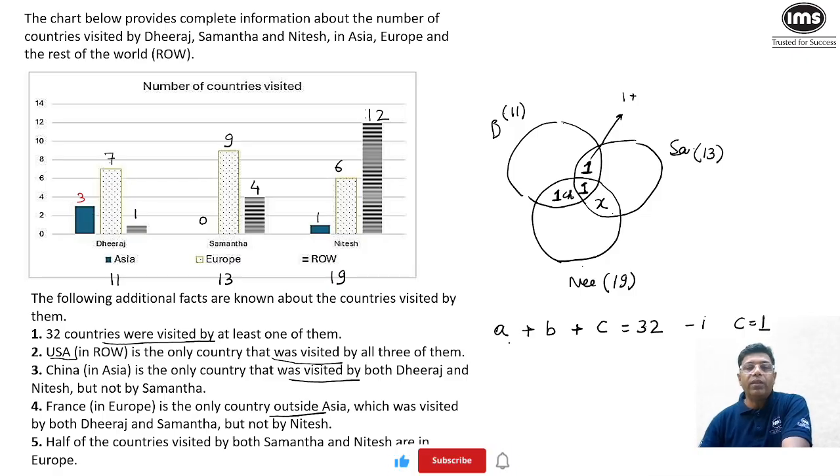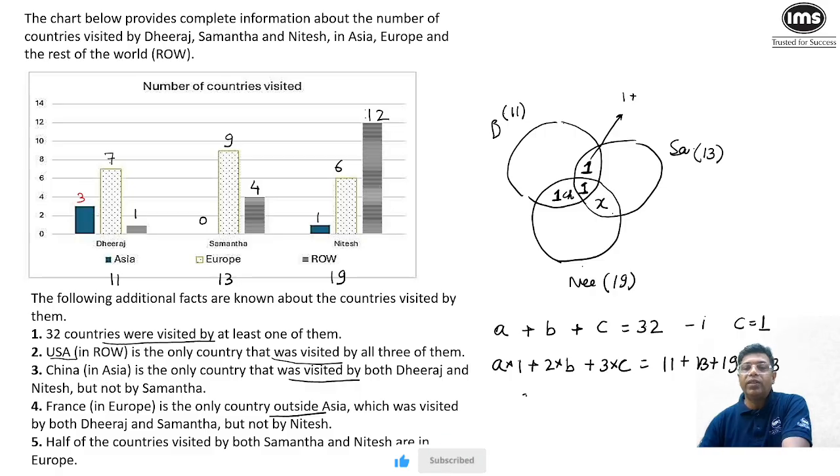The second equation that we can form is: the number of countries visited by only one of them has to be multiplied by 1, plus the countries that are visited by two people will be counted twice, and the number of countries visited by three people has to be counted thrice, and this value will be equal to 11 plus 13 plus 19, and this value together becomes 43. So if you solve these two equations, since you have been given the value of C, we can simply put the value of C.